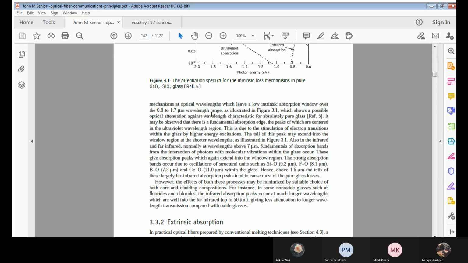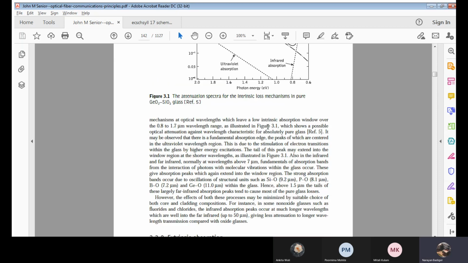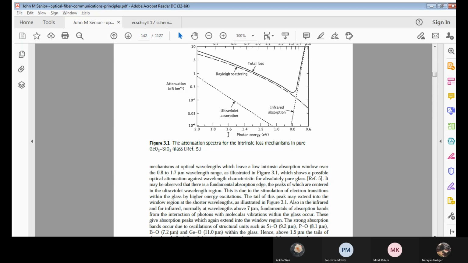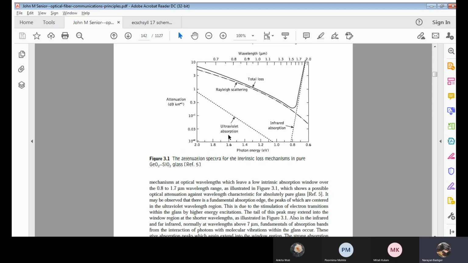Now again, these will be completely related with excitations. That means this will be due to what? The stimulation of electron transitions within the glass material. Correct? Due to which there will be the transition. Now we may have some peaks and tails over here. All of those we have mentioned here.